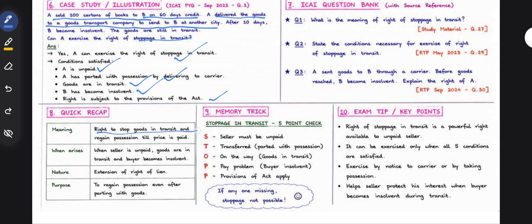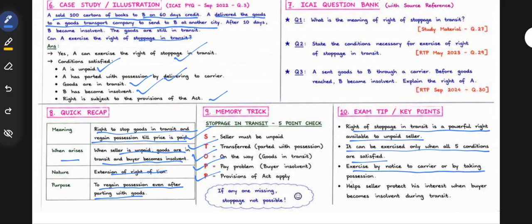Right to stop the goods in transit and regain possession till the price is paid. It arises when the seller is unpaid, goods are in transit, and the buyer becomes insolvent. Extension of right of lien to regain possession of the goods even after parting with the goods. The seller must be unpaid. He must have transferred the goods on the way. The buyer must be insolvent. Provisions of the Act will apply. Right of stoppage in transit is a powerful right available to the unpaid seller. It can be exercised only when all the 5 conditions are satisfied.